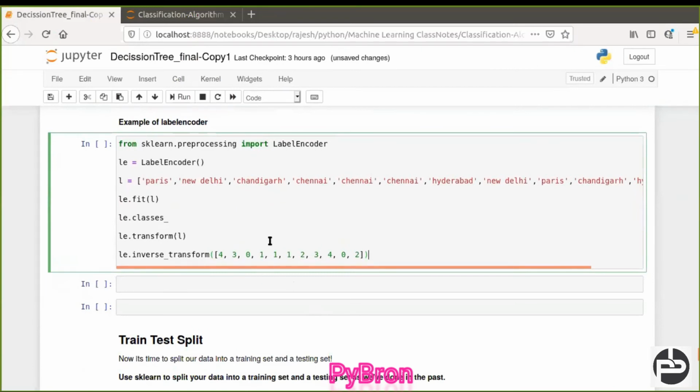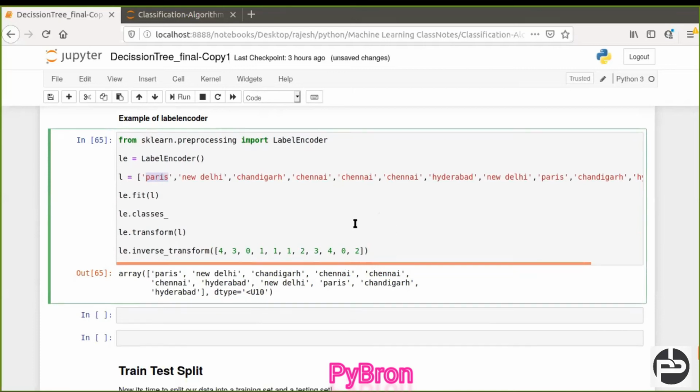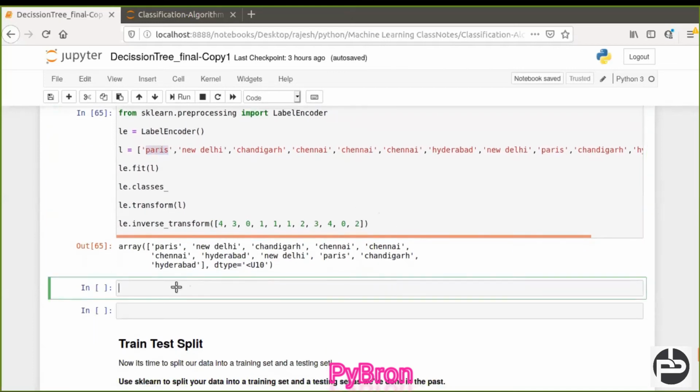Okay, so what we did, this is just for your understanding. We have already done one hot encoding, so no need to do it again. This is for your understanding of how label encoding is going to work. So now we are going to map Paris to some number, 1, Chennai to 2, like this. So this is known as label encoding.